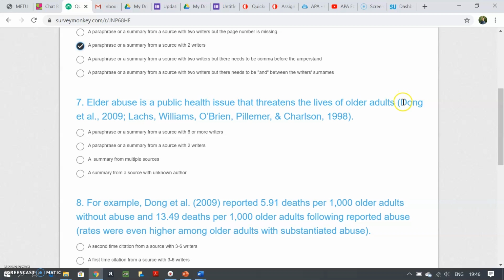Here are two sources. This is the first one. You see, Dong et al. Most probably this one was a source with more than 6 writers, and this is the year for that source. And then you get this semicolon, and the second source is given here. So this is the correct one.